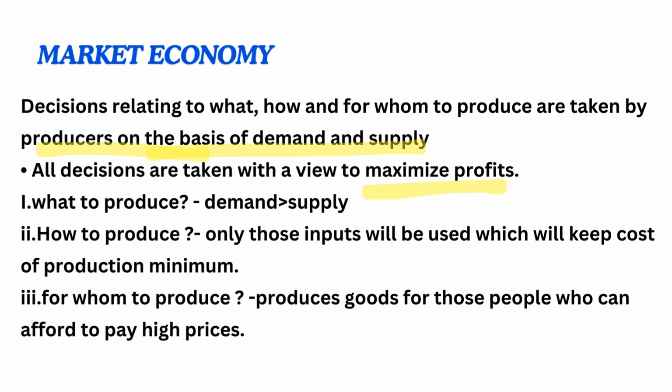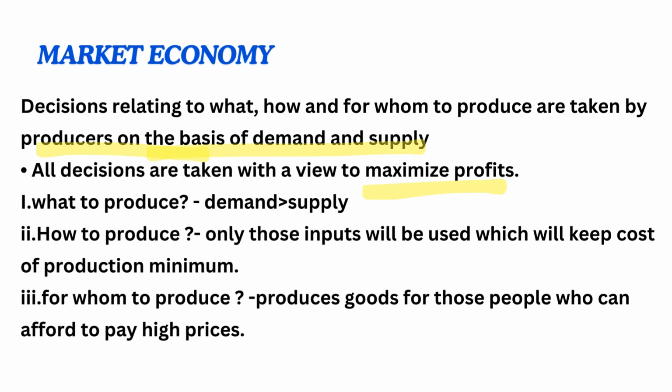So, on what basis do they take these decisions? They take these decisions on the basis of supply and demand forces in the market. So, always remember, learners, that the main aim of market economy is profit maximization. So, they will solve these central problems in a similar way, keeping in mind the aim of profit maximization.